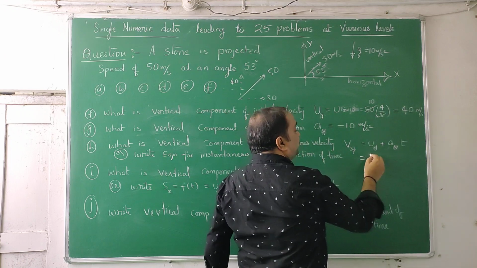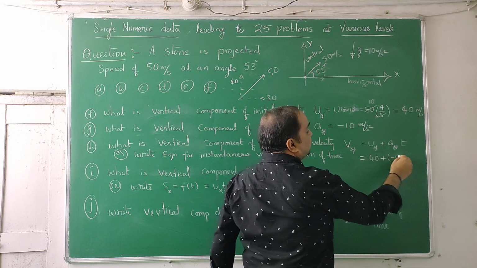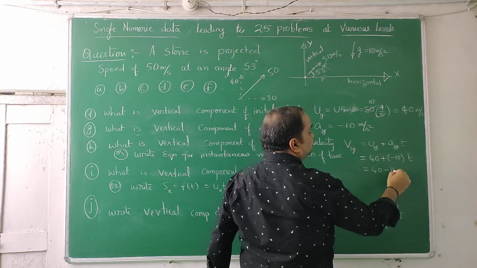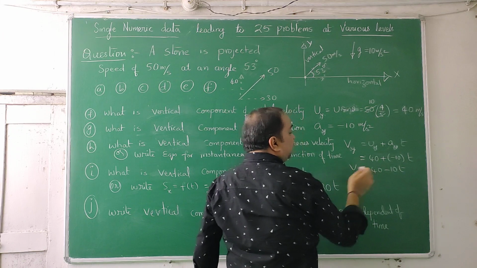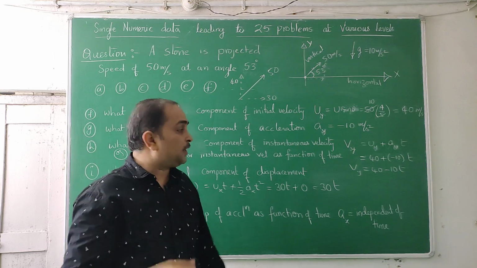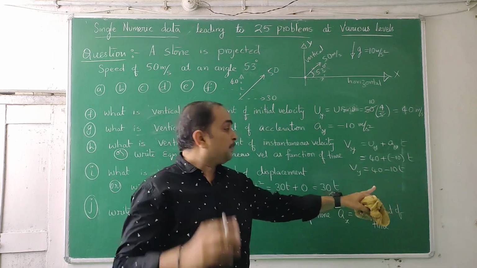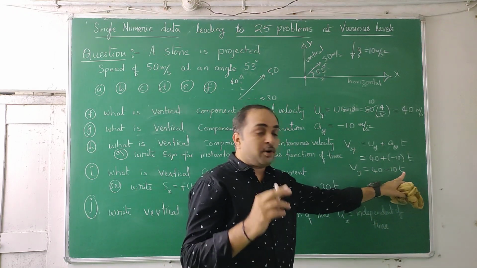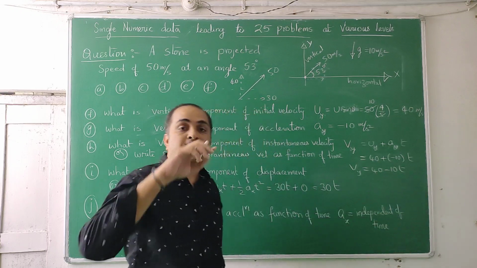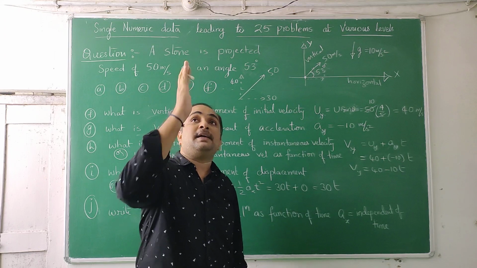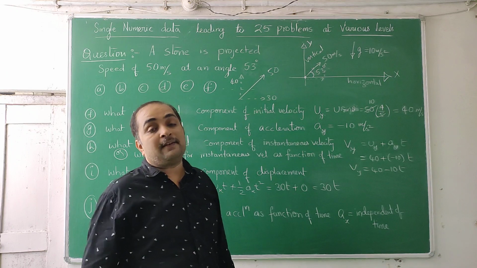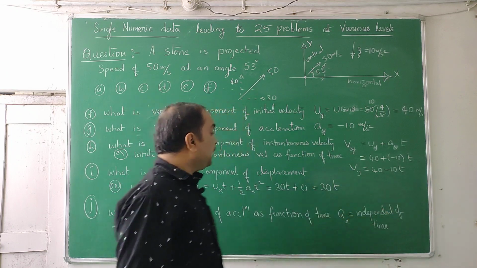Uy is, now we have found out 40 plus ay is minus 10, which is gravity, t. So 40 minus 10t. Vy is a function of time. Vy depends on time. As the value of time changes, 1 second, 2 seconds, 0 seconds, 3 seconds, 4 seconds, you substitute the value. After 1 second, 40 minus 10. After 2 seconds, 2 into 10 is 20, 40 minus 20, that will go on reducing. So the velocity along the y direction reduces, and again while coming down, it will increase. So this is Vy.